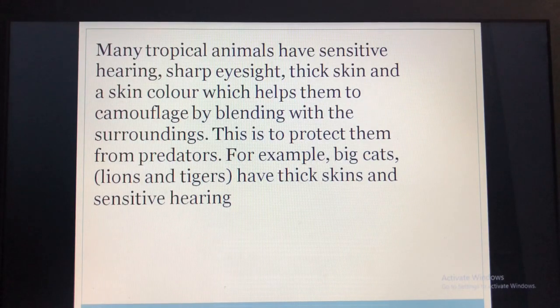Many tropical animals have sensitive hearing, sharp eyesight, thick skin and a skin color which helps them to camouflage by blending with their surroundings. So most of the tropical animals, what do they have? First of all they have sensitive hearing, then sharp eyesight, then thick skin, and a skin color which helps them match with the surroundings. This will protect them from predators while hunting, or help them escape from other animals. For example, big cats, lions and tigers have thick skins and sensitive hearing.